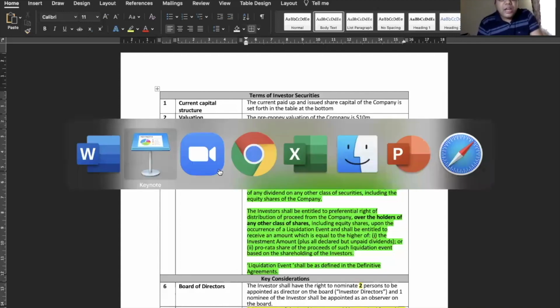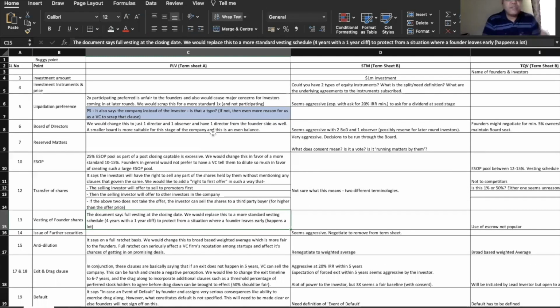I have received feedback from three of the groups. For term sheet A, I've received one, and the last group will probably do it after this session. They will have a better understanding of the term sheet. I have just consolidated them all in one Excel sheet for easy understanding. So let us see the first clause.